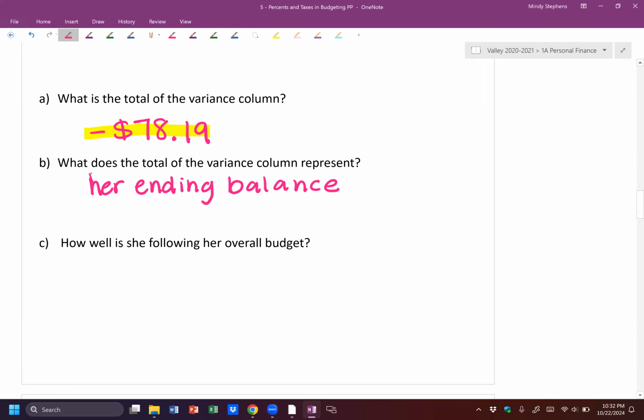So if we want that number to be as close to zero as possible, the farther from zero it is, the worse it is. And if it's negative, it's even worse. So if she's negative 78, that means she spent too much money. And the more negative it is, the worse it is. So negative 78 is not terrible, but it's not good at all. If she did that every month, she would be spending $78 more than she had every month and she'd be getting herself in a big hole if she was doing that month over month. So how well is she following it? I would say not very well.